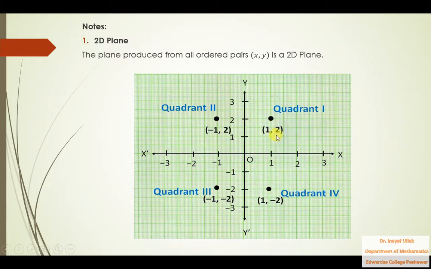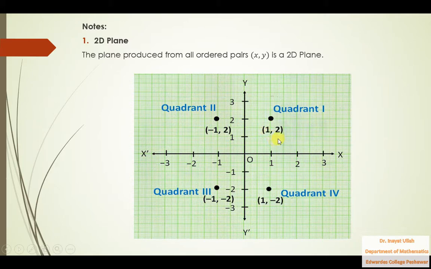If you want to plot x comma y, how could we? 1 comma 2, we will take 1 unit along the x-axis and 2 units along the y-axis, and combine these two to get 1 comma 2. So in the first quadrant, all ordered pairs have positive components.